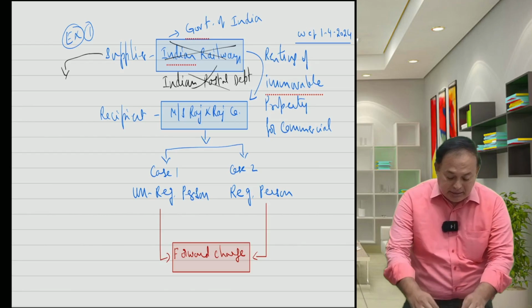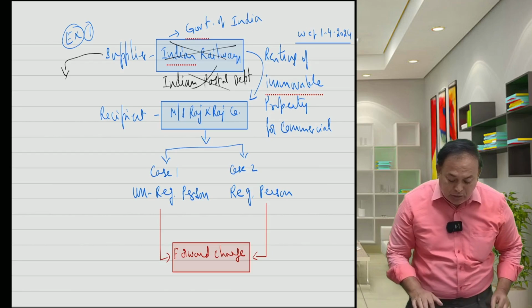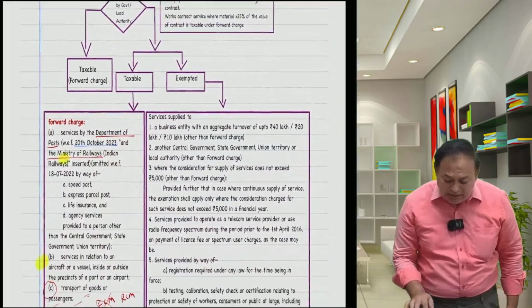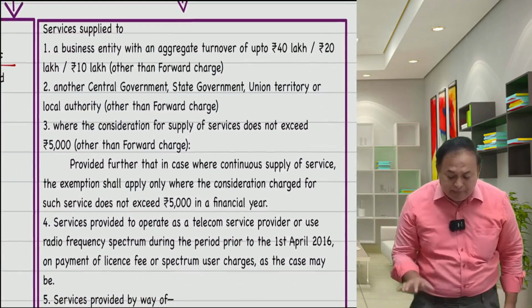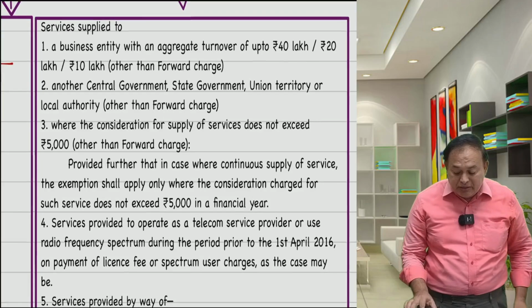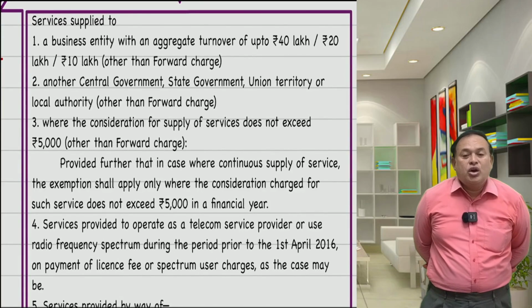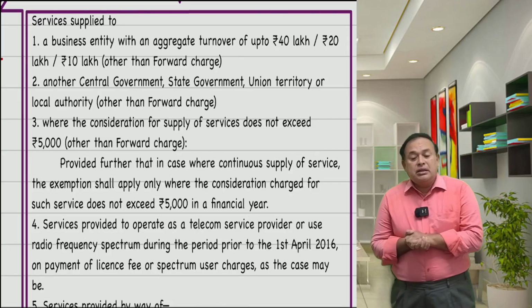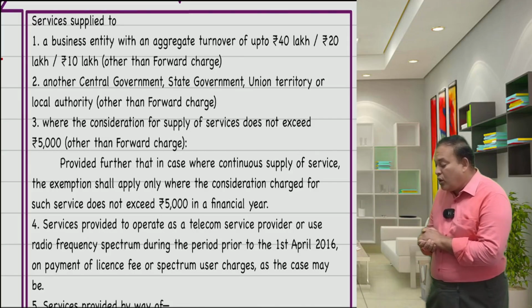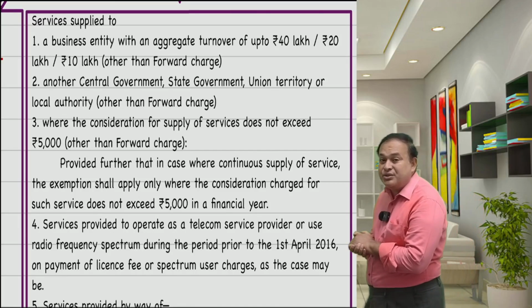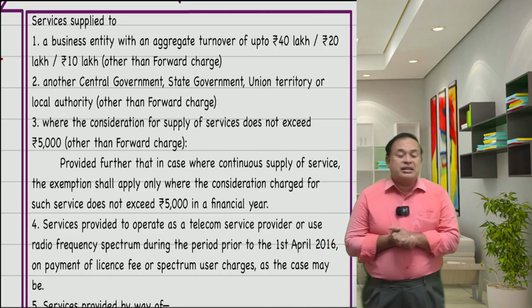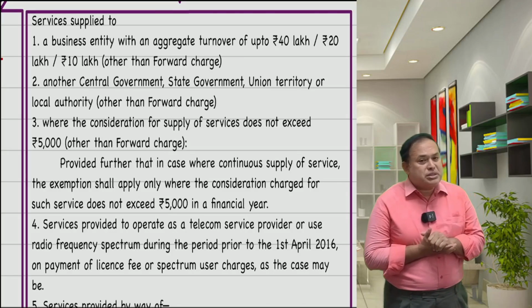With this clarity, now let's look into the subject matter. What are the services which are qualified for exemption, sir? If government is a supplier, local authority is a supplier, if that is the case, what services are exempted, sir? Which I am presenting here one by one.